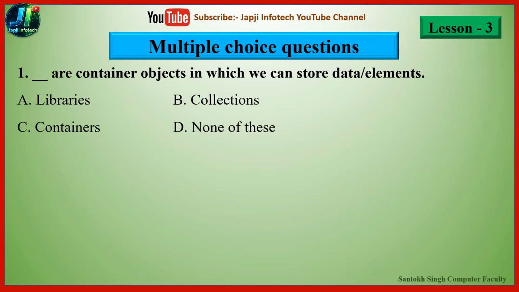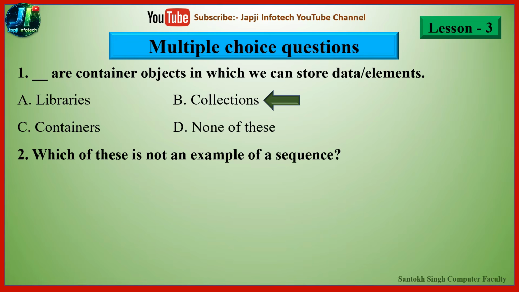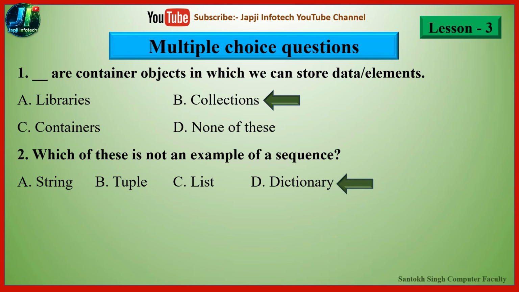And the right answer is collections are container objects in which we can store data or elements. Second one is: which of these is not an example of a sequence? The options are string, tuple, list, and the last one is dictionary. And the right answer is dictionary is not an example of a sequence.